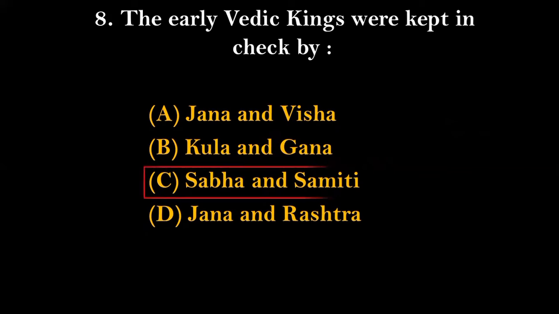And the right answer for this will be option number C, that is Sabha and Samiti. We should keep in mind that the kingship that was followed during the early Vedic age was not an absolute monarchy. Even though the king was a king, it was just a nominal king, and the power of the king was checked by an organization and association called the Sabha and Samiti. So the right answer for this question will be option number C.